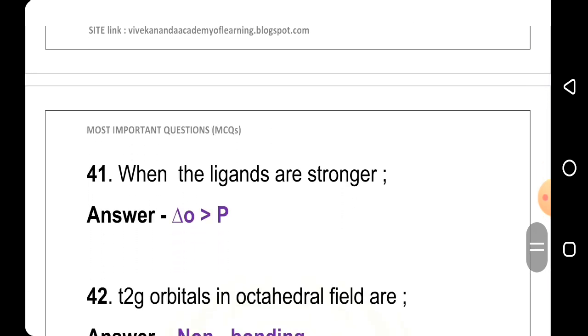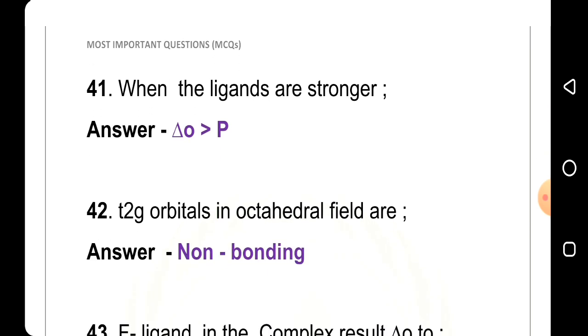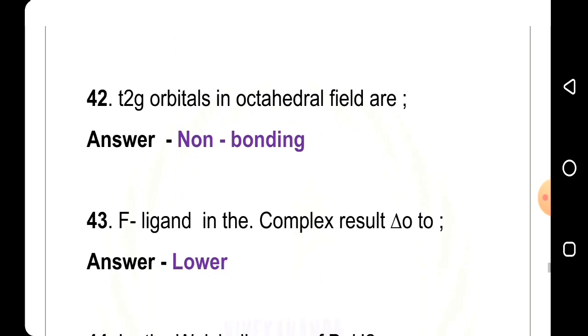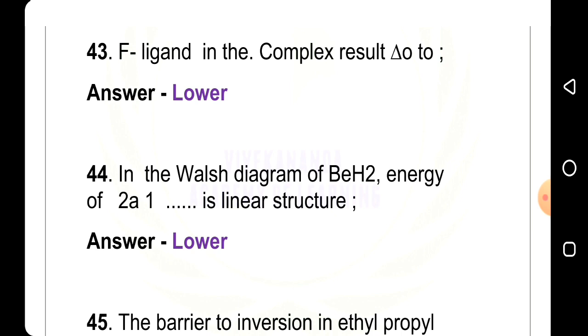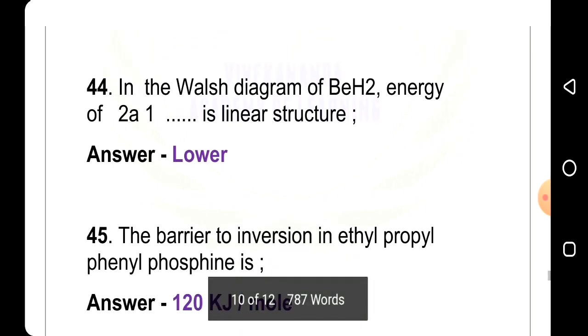41st question: when the ligands are stronger, answer is delta 0 is greater than P. 42nd question: t2g orbitals in octahedral field are, answer non-bonding. 43rd question: F ligands in the complex result delta 0 to, answer is lower. 44th question: in the Walsh diagram of BeH2, energy of 2a1 is dash linear structure, answer is lower.